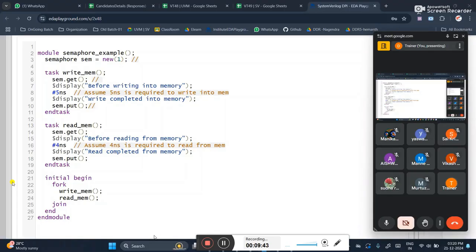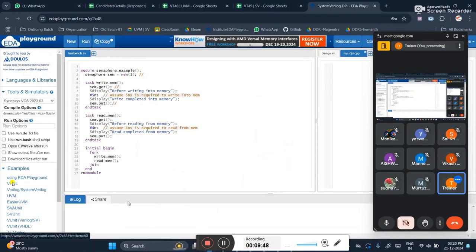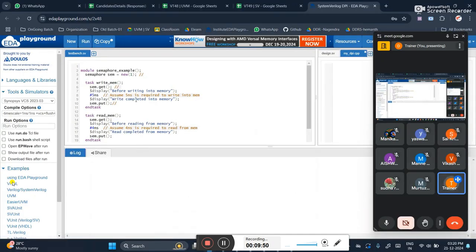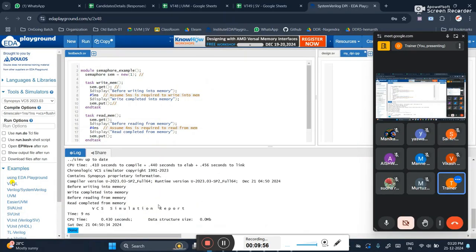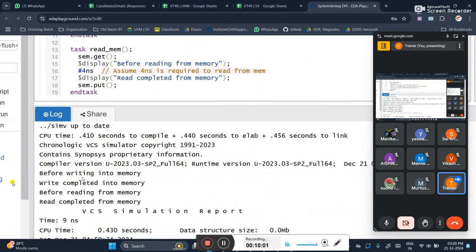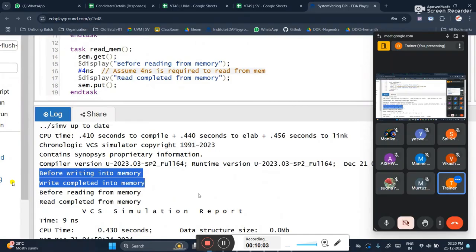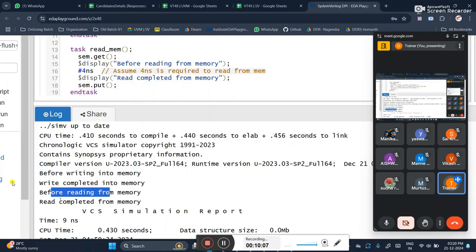When I run this code now, without the semaphore I was not able to control my code, now I am able to control my code. See first what is happening here: write is beginning, write is getting completed, then only the read operation is happening.